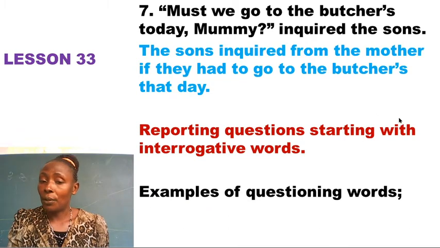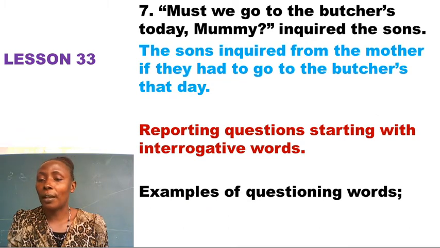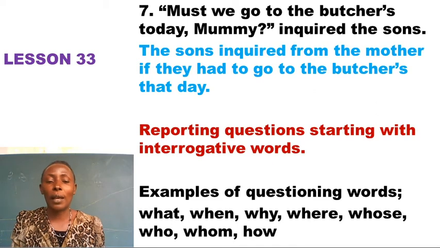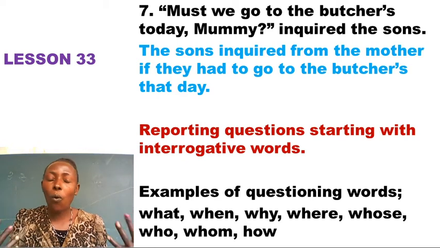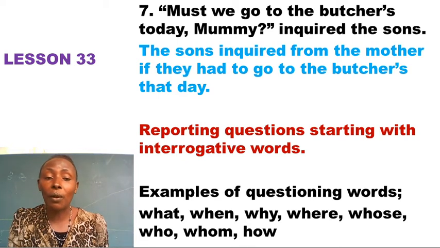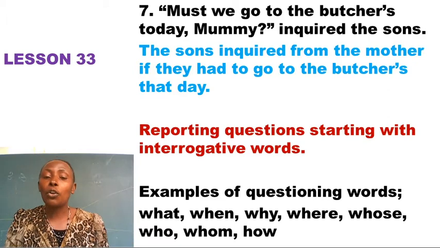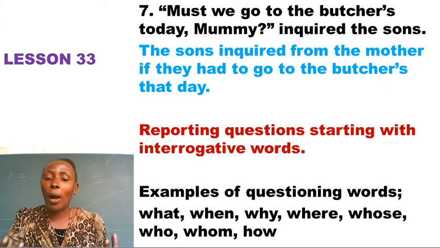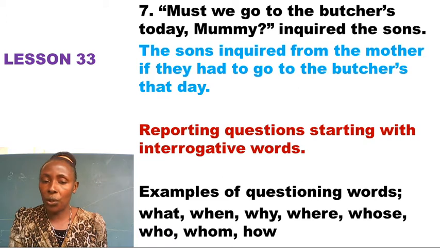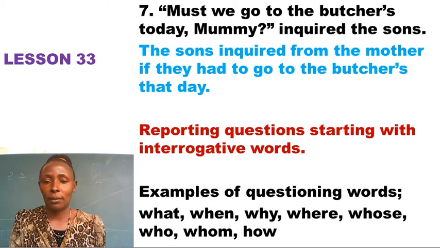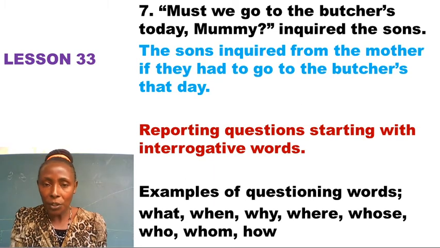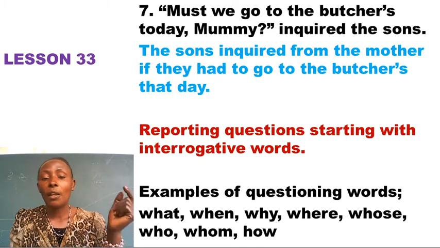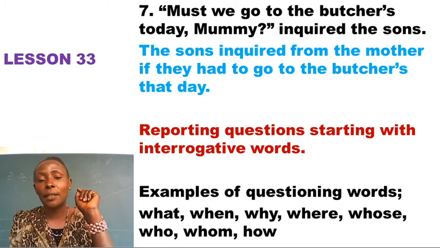Let's look at the examples of the questioning words, or we call them interrogative words. These are the ones. You can begin a question with what, when, why, where, whose, who, whom, and how. These are what we call the interrogative words. Words we normally use to begin questions. We call them interrogative words or adverbs of questioning. So these are the ones we have given you. So we want to report questions beginning with these interrogative words.